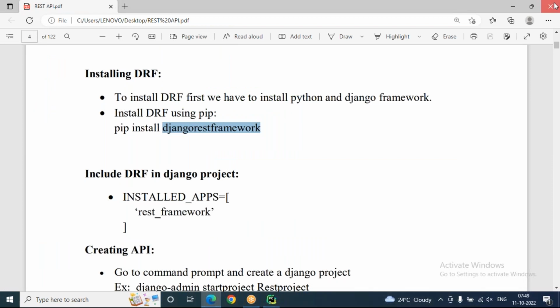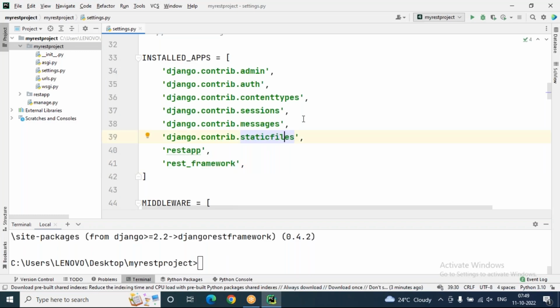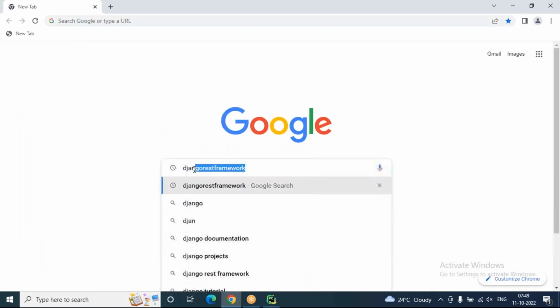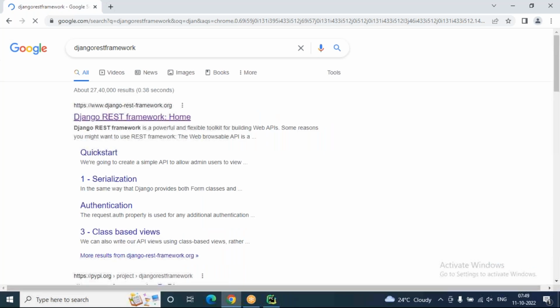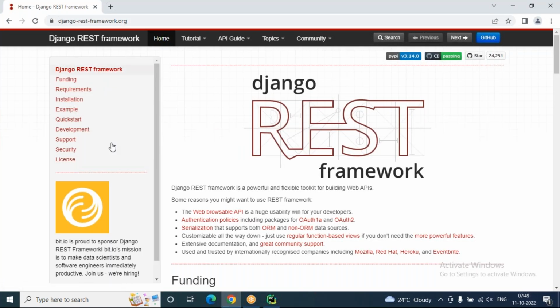And Django REST framework also has an official website. You know the official website of Python is python.org. The official website of Django is djangoproject.com. Then the official website of Django REST framework is django-rest-framework.org. Let's see this. Let's go to Google, Django REST framework. Now you can see this is the official website, www.django-rest-framework.org. If you want any official documentation related to Django REST framework, you can go here.